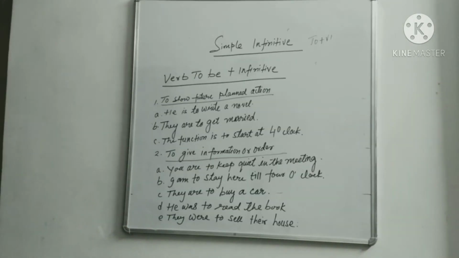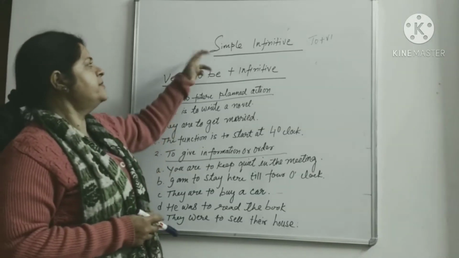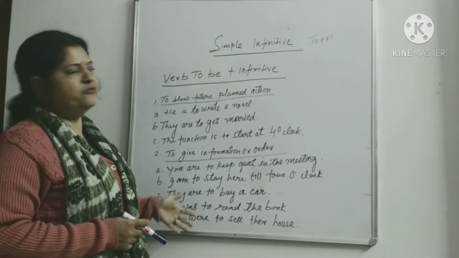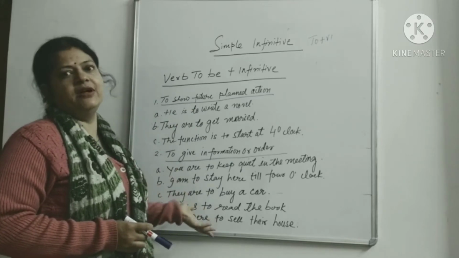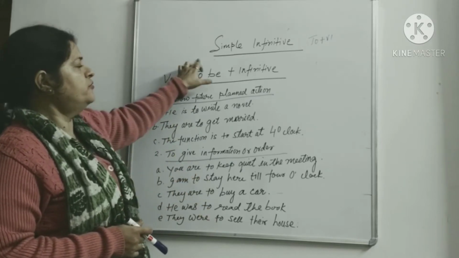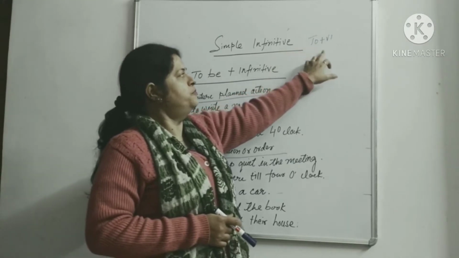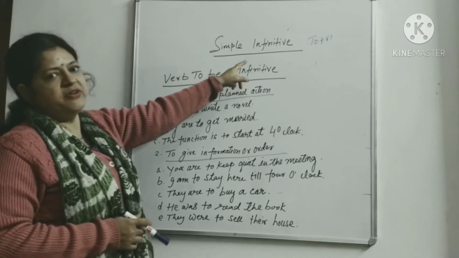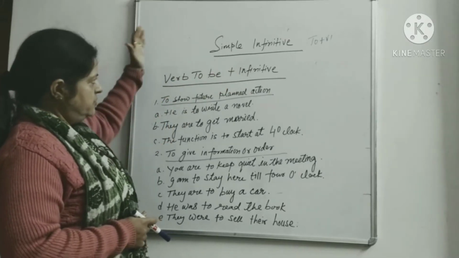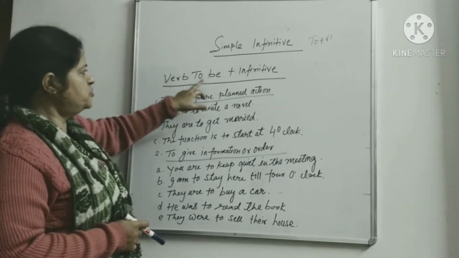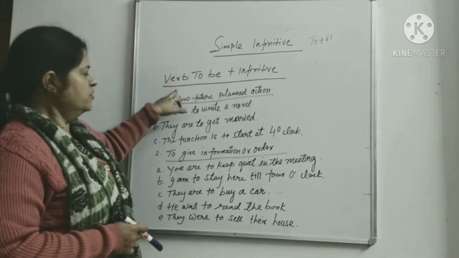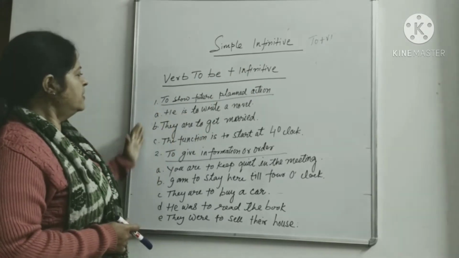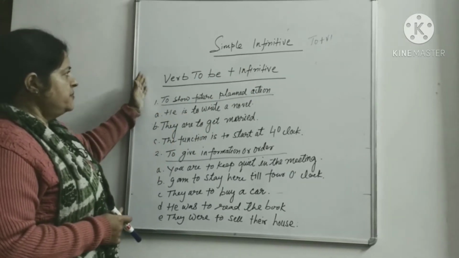So first of all, I have taken simple infinitive, and we will be discussing the active forms of simple infinitive first, and then we will come to the passive one. The formation of simple infinitive is to plus V1. We'll see verb to be plus infinitive. सबसे पहले जो हम लेंगे verb to be plus infinitive, इसका हम देखेंगे किस तरह हम करते हैं simple infinitive में.